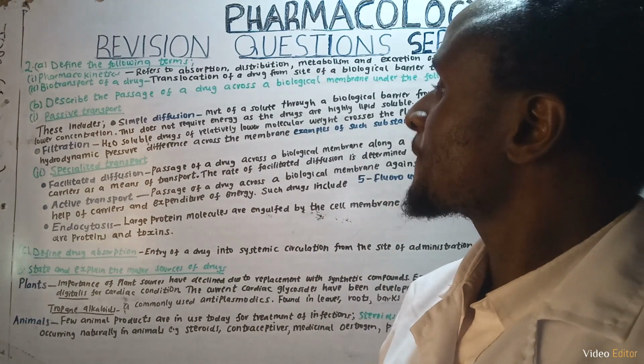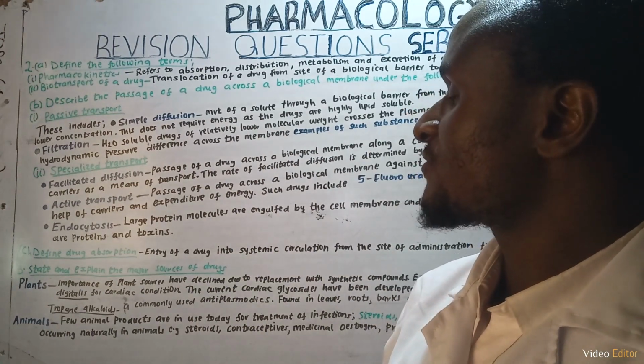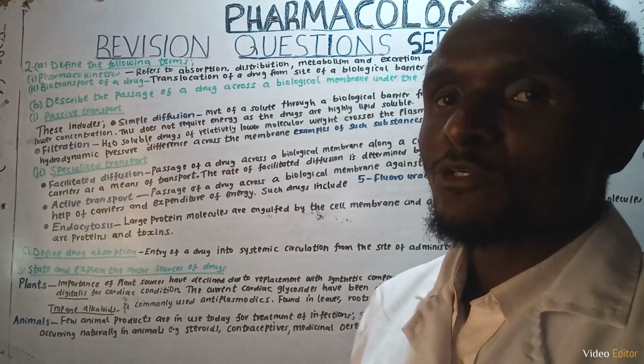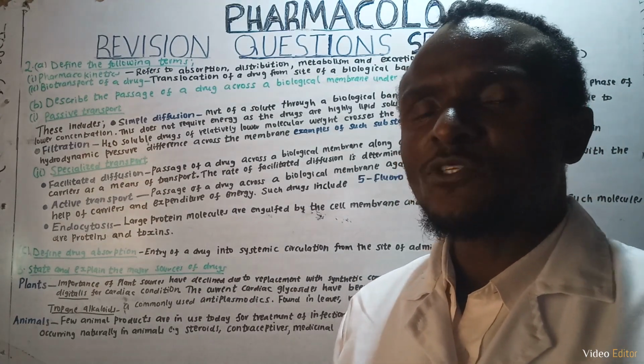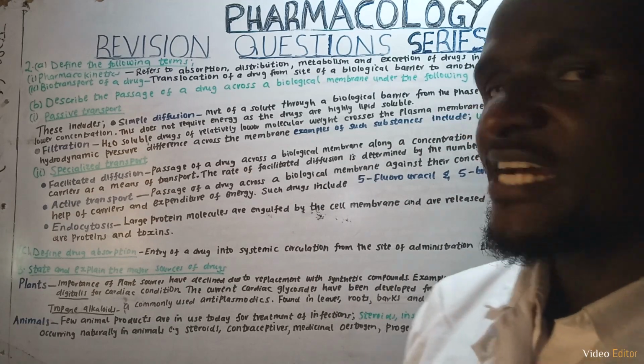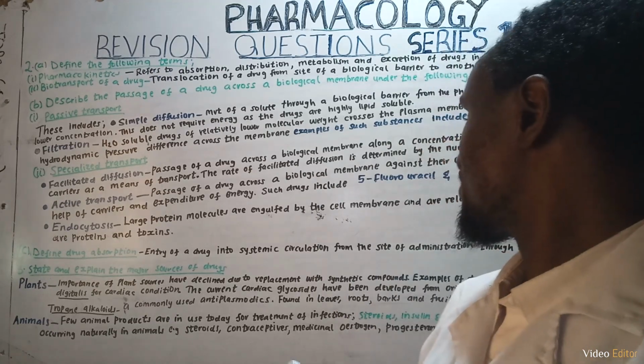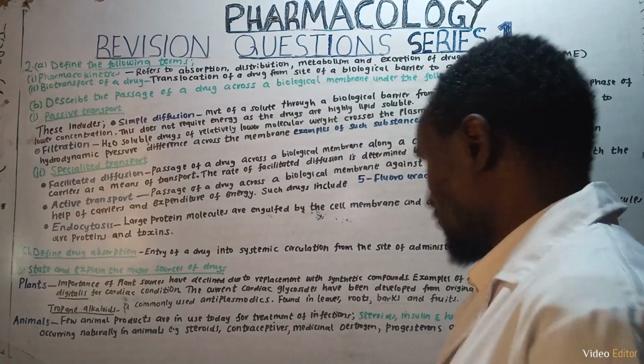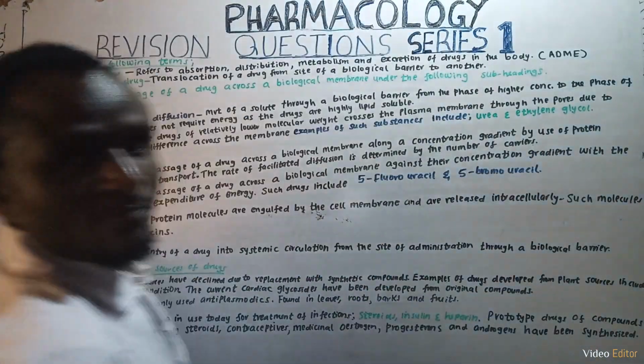Then we go to the last part of question 2. Define drug absorption. What is drug absorption? Drug absorption refers to the entry of a drug into systemic circulation from the site of administration through a biological barrier.